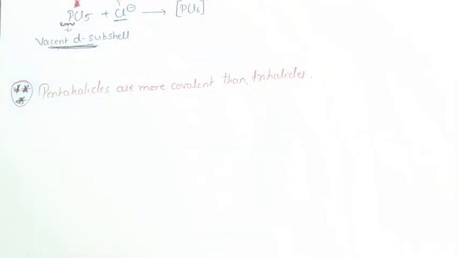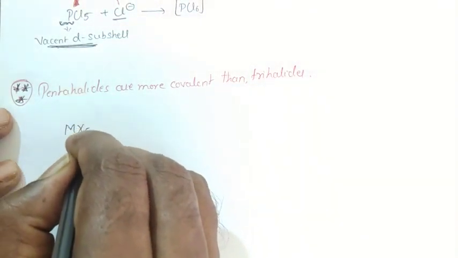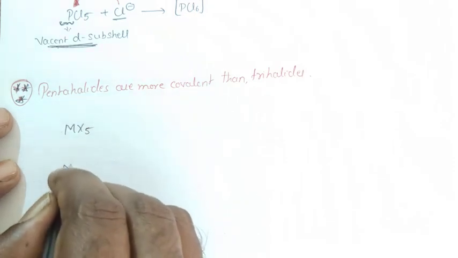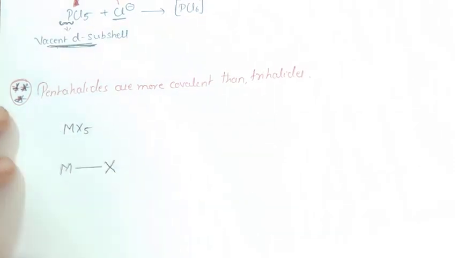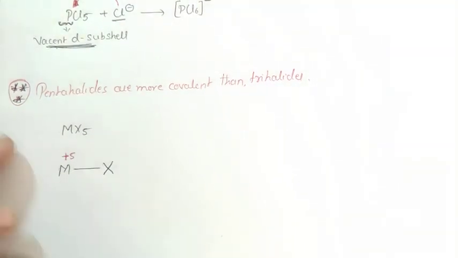A very important question in this concept is: pentahalides are more covalent than trihalides, give reason. In pentahalides, MX5, where M is the metal and X is the halogen, what is the oxidation state of the metal atom? This is +5.